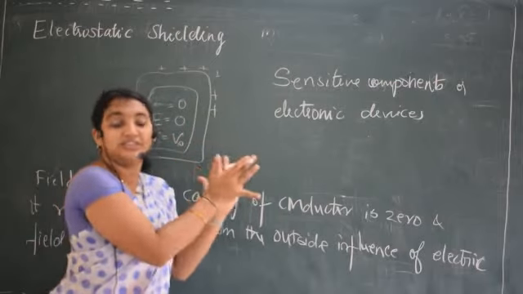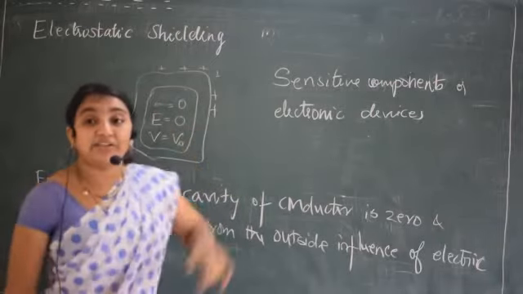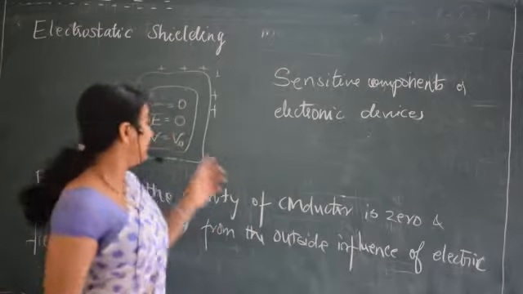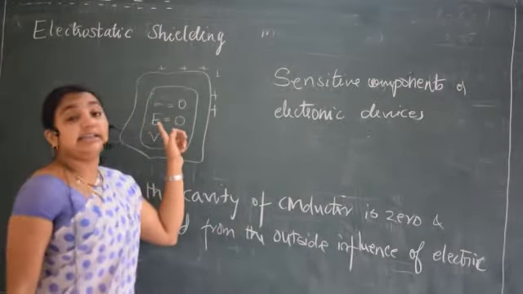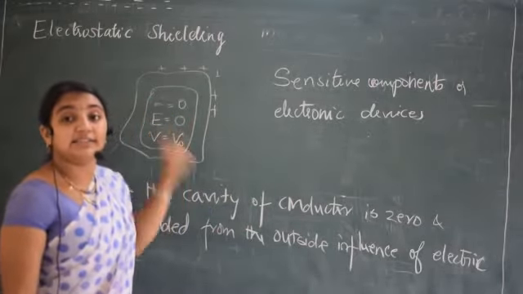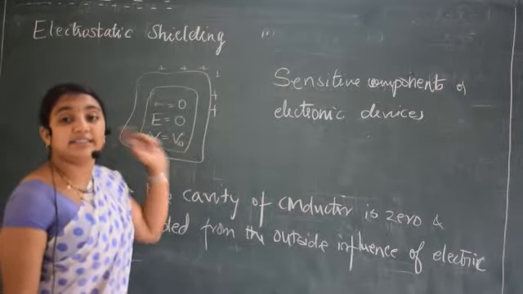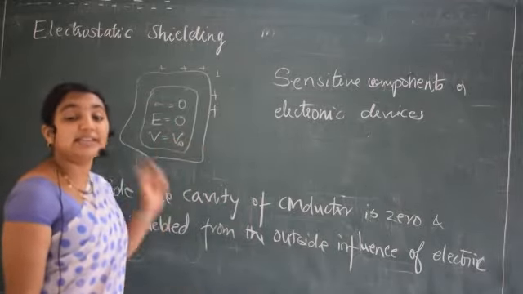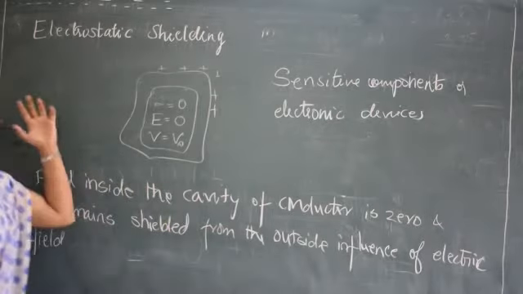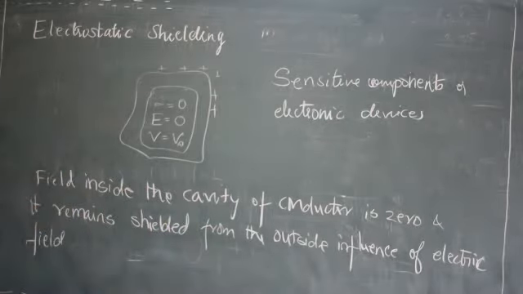No external electric field will fall inside, because inside the charged conductor the electric field is 0, surface charge density is 0 and potential is always constant. It remains shielded from the electric influence.